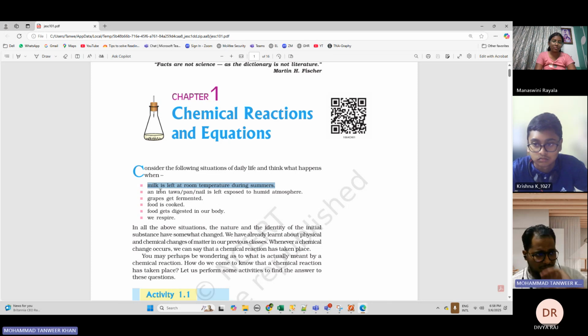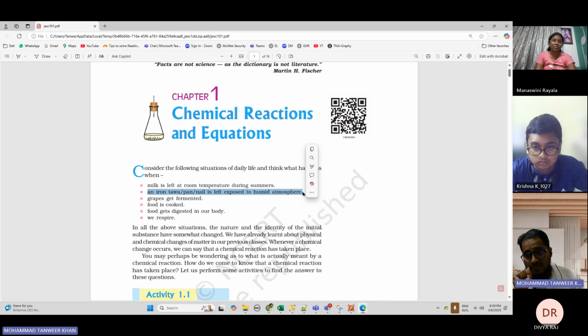Then, an iron tawa, pan, or nail is left exposed to humid atmosphere. Like Manaswani told the example of rusting of iron, right? If you keep some iron bars or any other iron tawa in humid atmosphere, it will catch rust. We have seen that. So that's also an example of a chemical reaction.